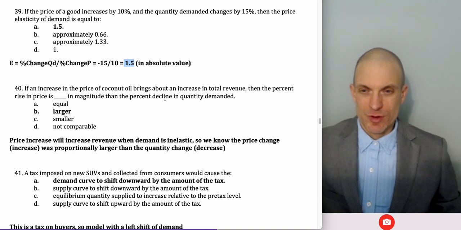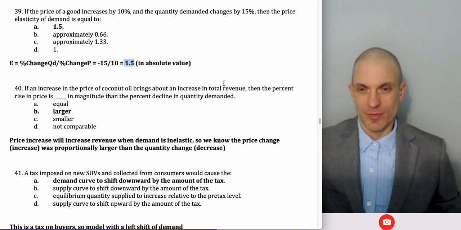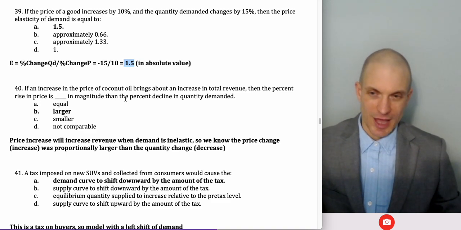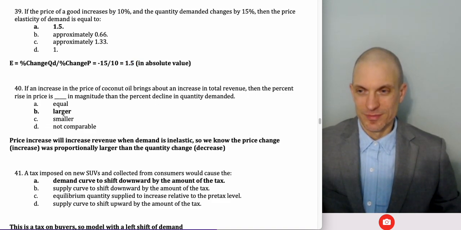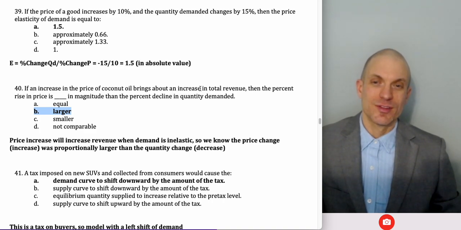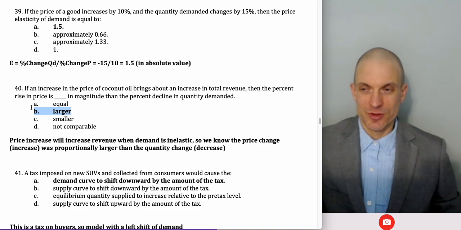If the increase in the price of coconut oil brings an increase in total revenue, demand is elastic? Demand is inelastic. If we get an increase in the price and a higher revenue, it means the quantity must have fallen by less, or the change in price was larger than the change in quantity. Let's say that correctly. If we get an increase in the price of coconut oil, we get an increase in total revenue. The percent rise in price is larger in magnitude than the percent decline in quantity demanded. So revenue rises with price increases if demand is inelastic, and falls with price increases if demand is elastic.